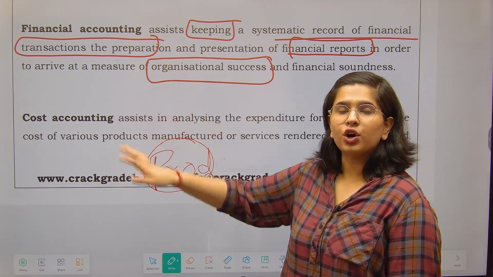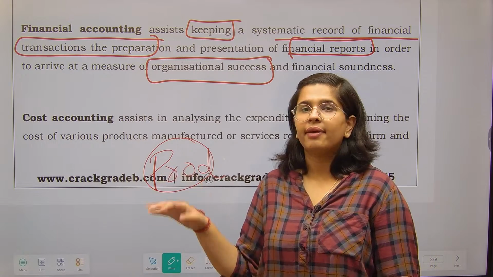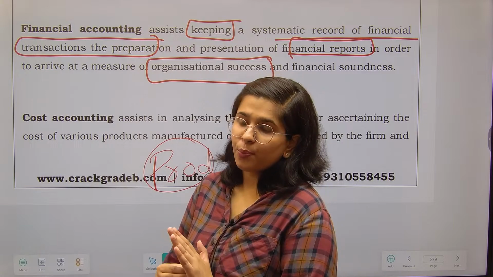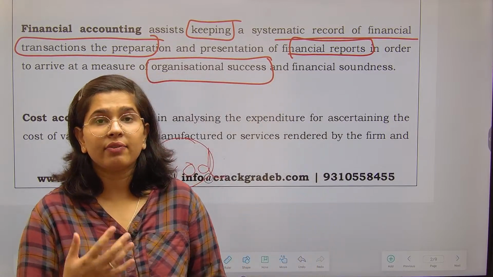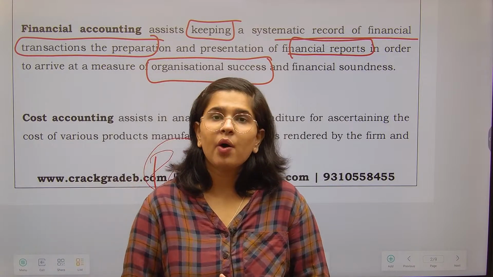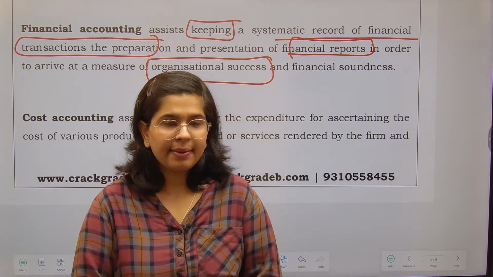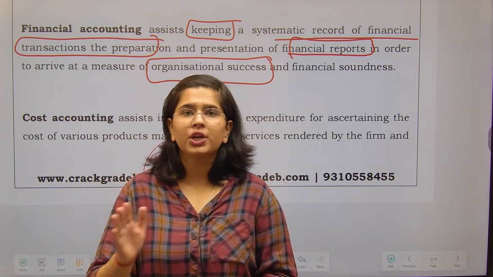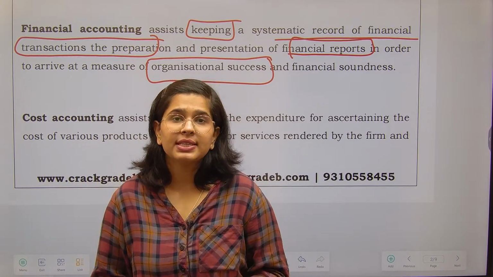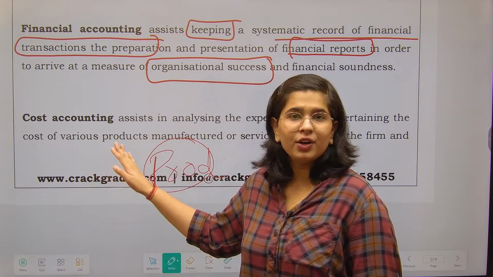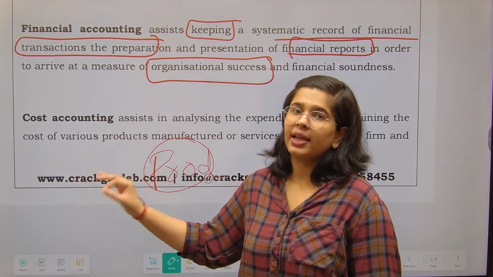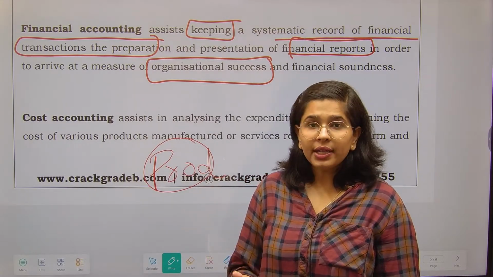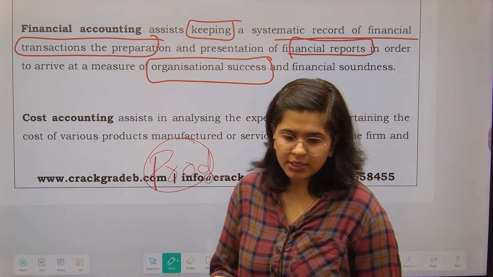यहाँ पे I was focusing on overall results. In cost accounting, I will be focusing on the costing of my product. ठीक है? In cost accounting, it helps me in taking various kinds of decisions. Suppose right now I am having 4 products in my outlet, in my factory. Now I have to decide which product to continue and which product to shut down. ठीक है? So this kind of decision making I can arrive at by using the cost accounting, because in cost accounting the accounts that I maintain, they are product wise. ठीक है? They are totally focused on finding out the per unit cost and such things.